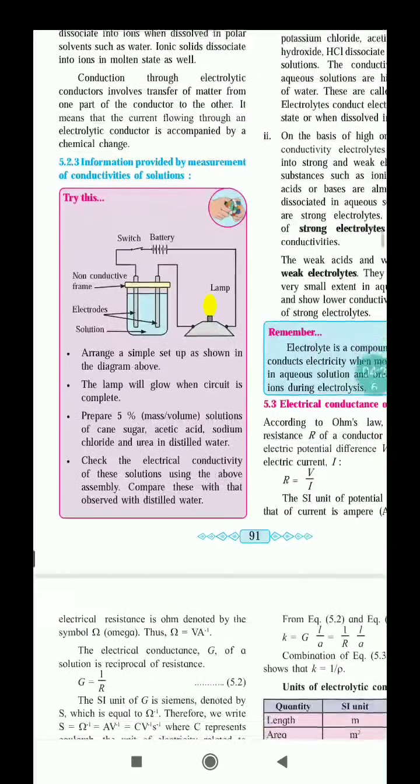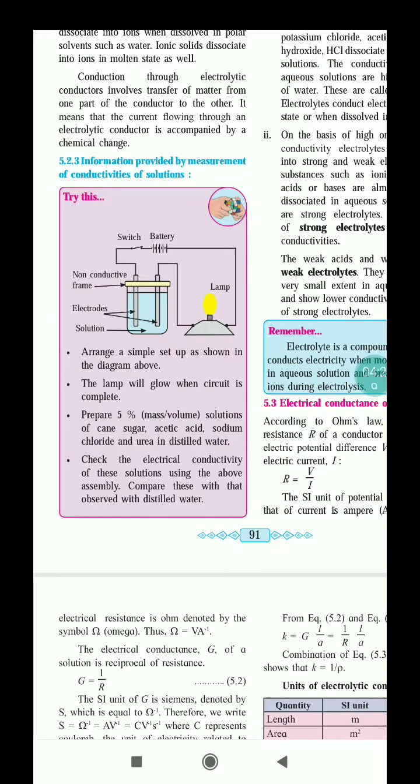Here is an activity. Take some samples like urea, glucose, acetic acid, cane sugar, sodium chloride, sodium hydroxide and others. Arrange the apparatus as shown in the figure and check the electrical conductivity of these solutions using this assembly.